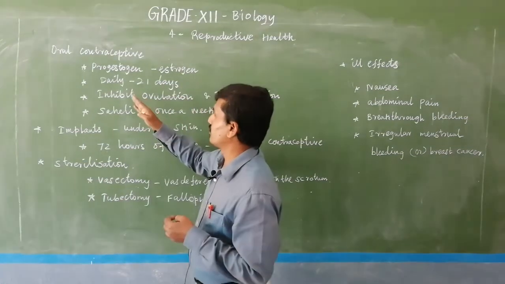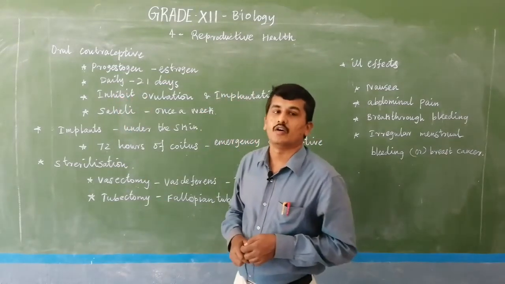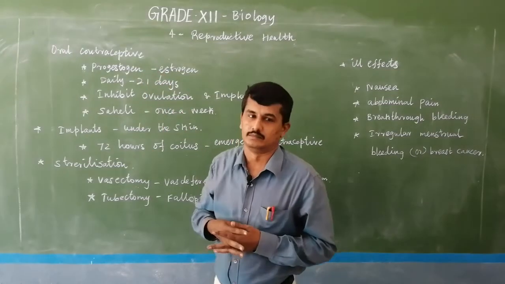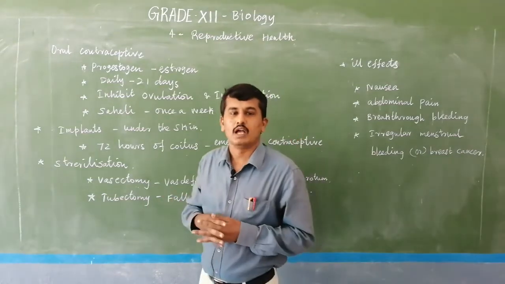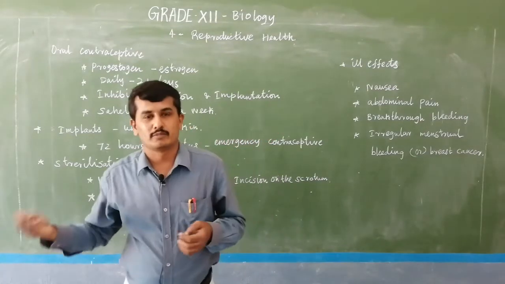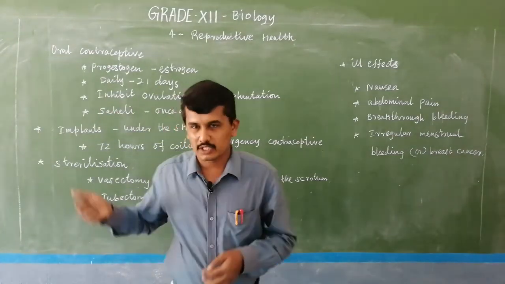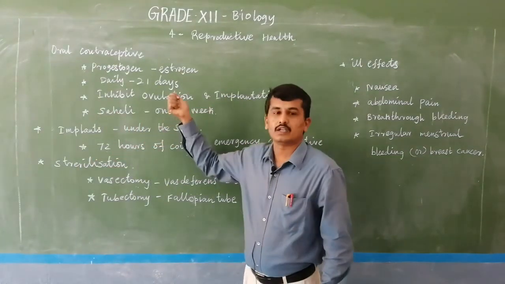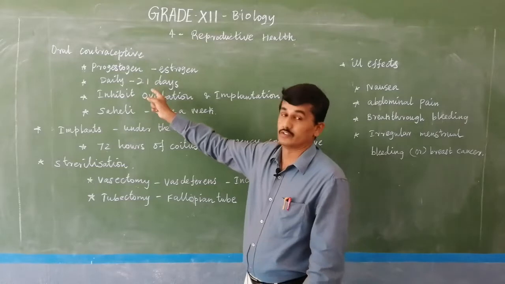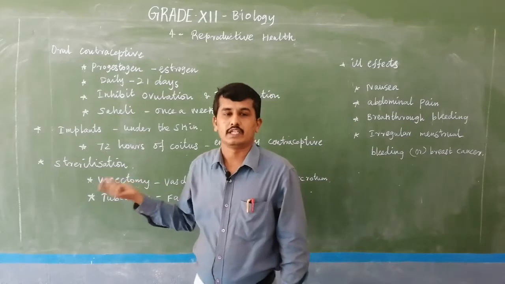Okay, that is the oral contraceptive. Its use inhibits ovulation. Ovulation means that, due to the hormonal imbalance, the ovary is not producing the ovum. Thereby, sperm may come, but without ovum fertilization does not take place, and embryo development and pregnancy also do not take place. So the oral contraceptive prevents, or inhibits, ovulation. Ovum is not produced during these 21 days. Then implantation also does not occur in the uterus.